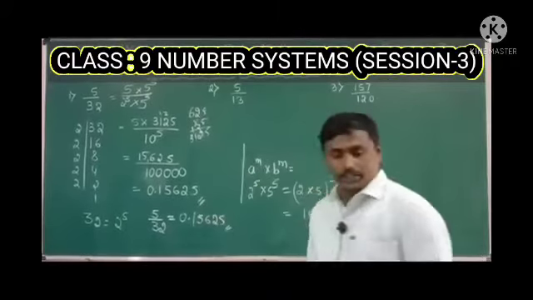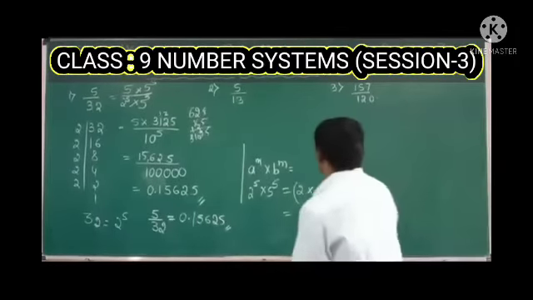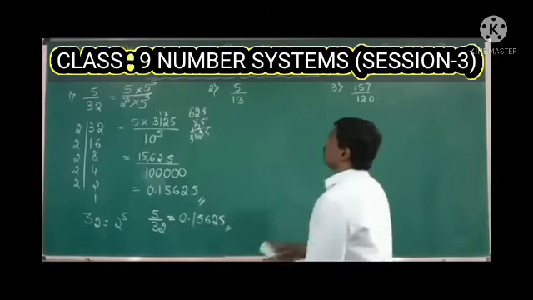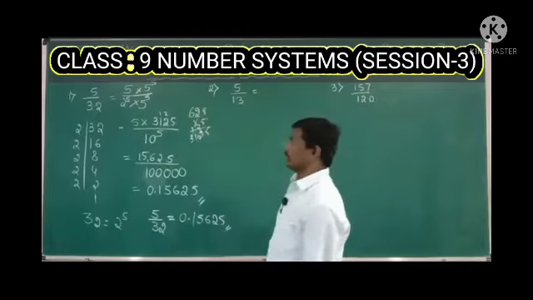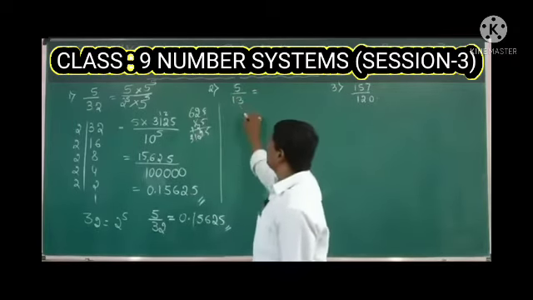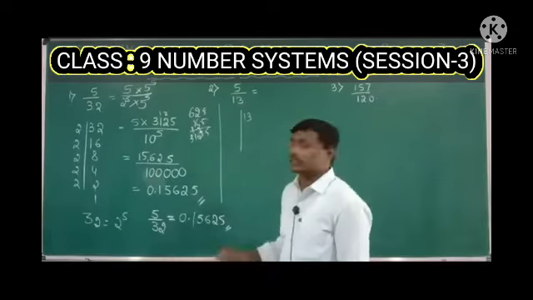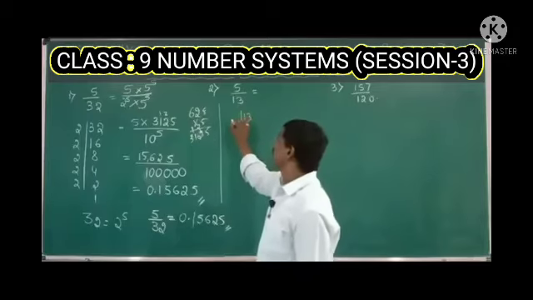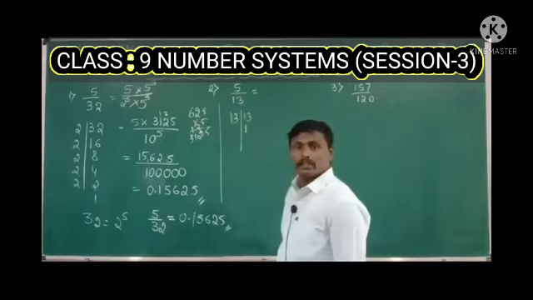Okay, next, the second question. What is that second one? 5 by 13. We have 13 in the place of the denominator. So just factorize 13 with the help of the prime numbers. 13 ones are 13.